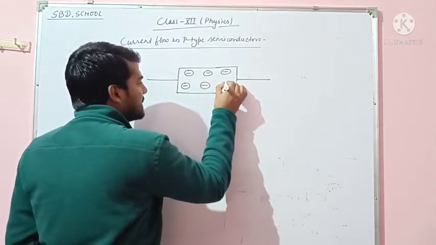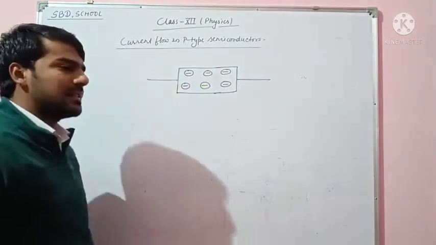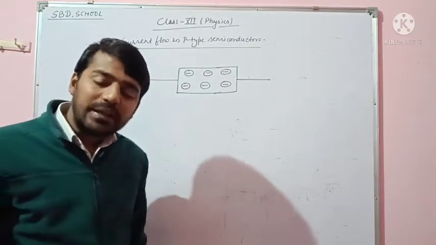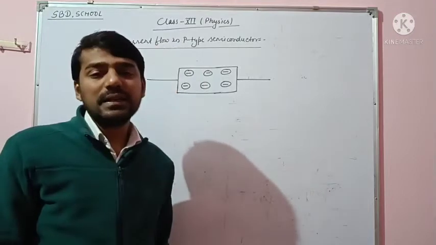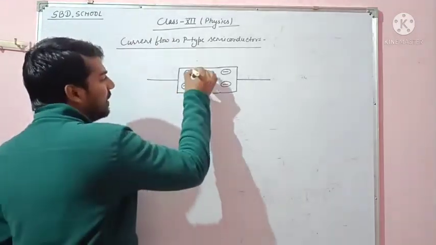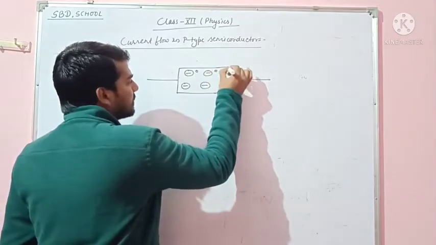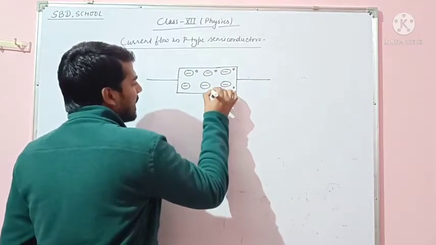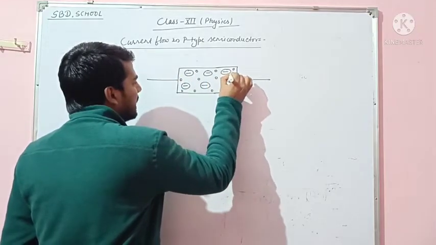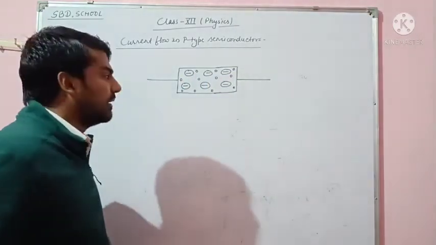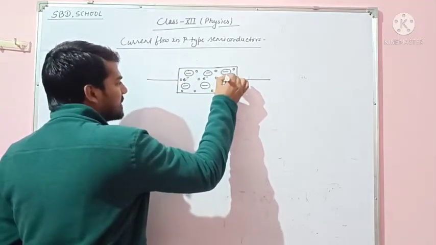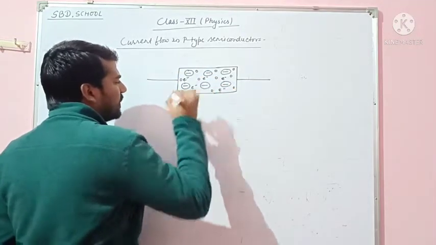The majority of holes and minority of electrons are available. This is the majority of holes in the p-type semiconductor, and these are the minority electrons.